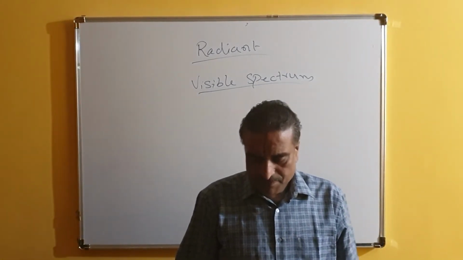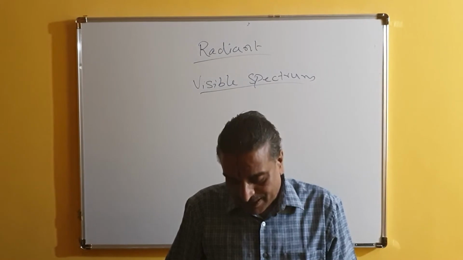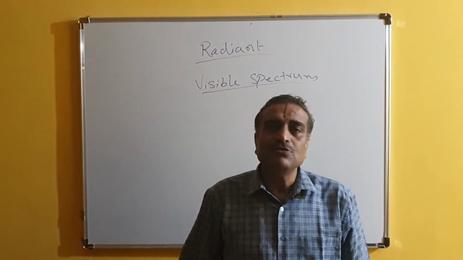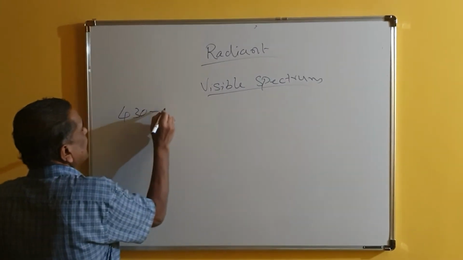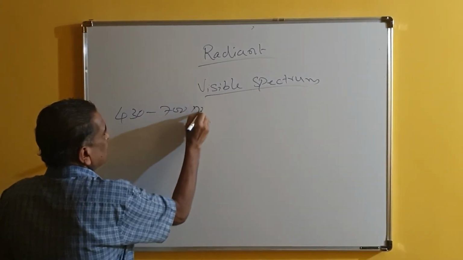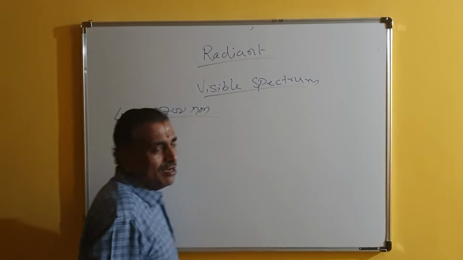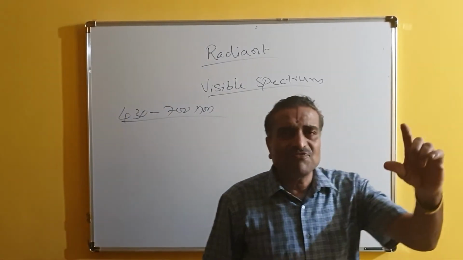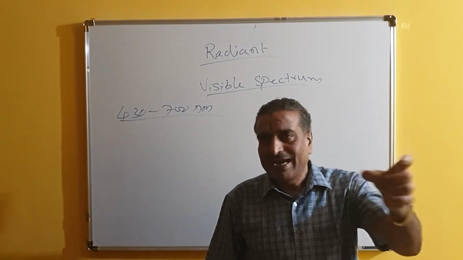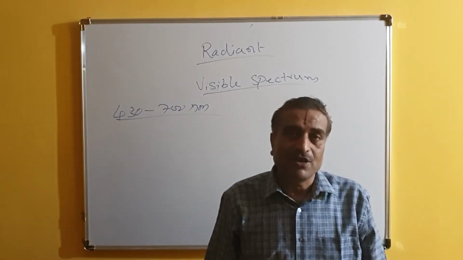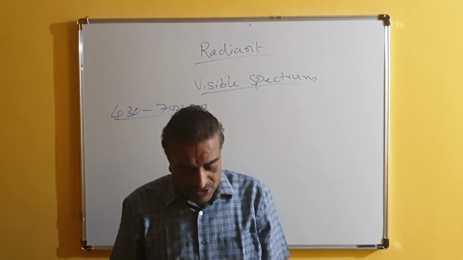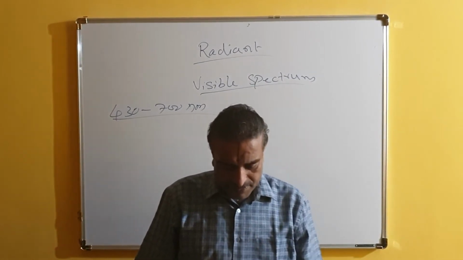The wavelength of light ray or visible spectrum varies from 430 to 700 nm, nanometer. So the wavelength starts from 430 and it ends with 700. This is the wavelength, lambda, what we can call. So this is called as the visible spectrum.